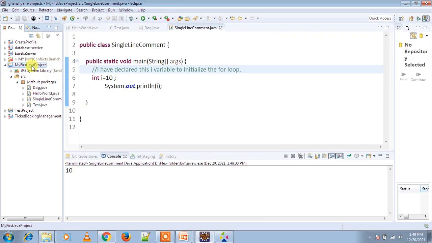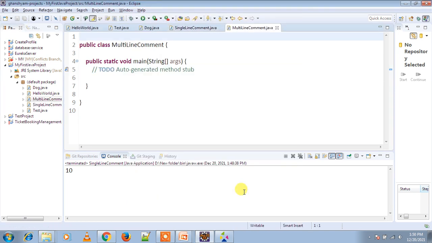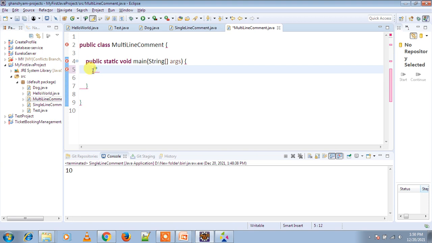Now let's create a class, new class, multi-line comment. I am declaring variable i.